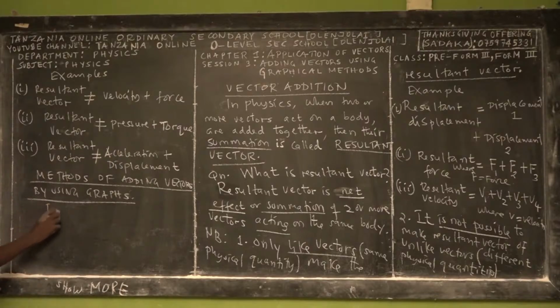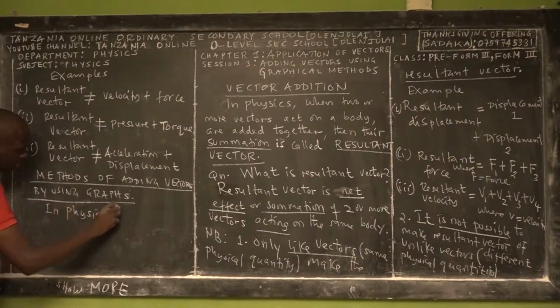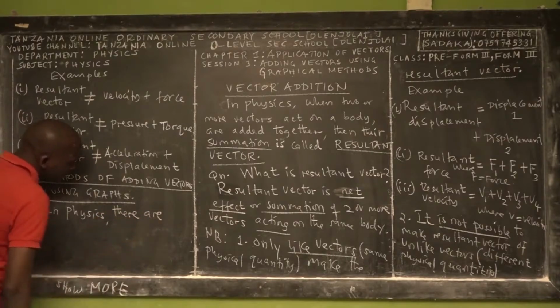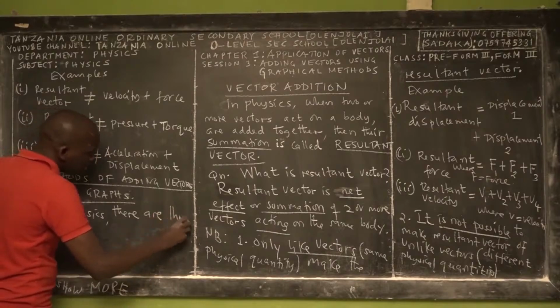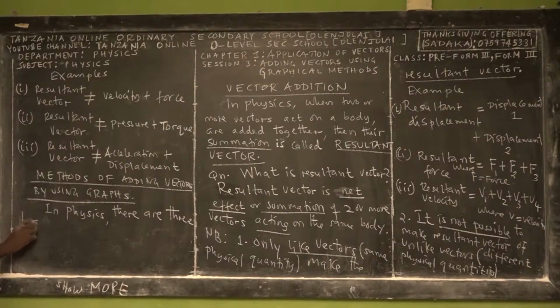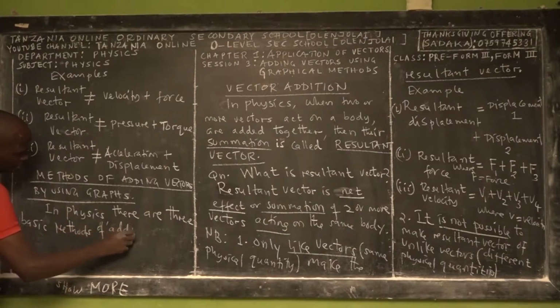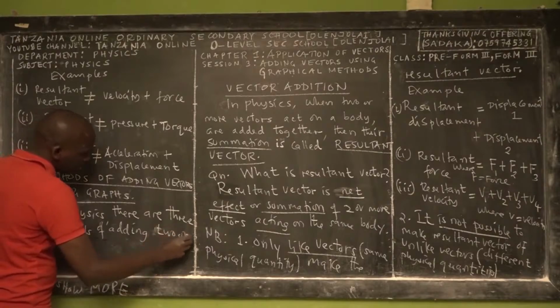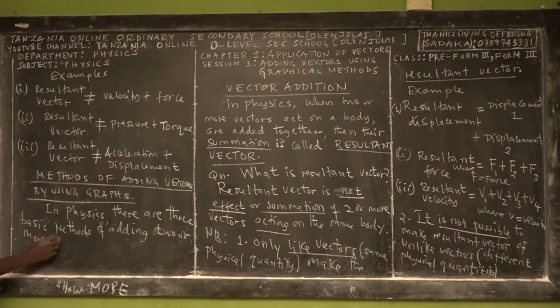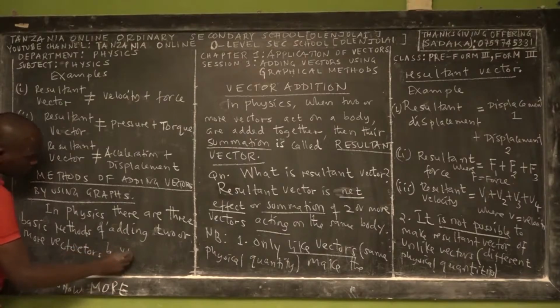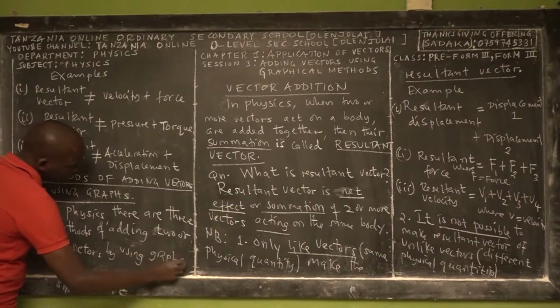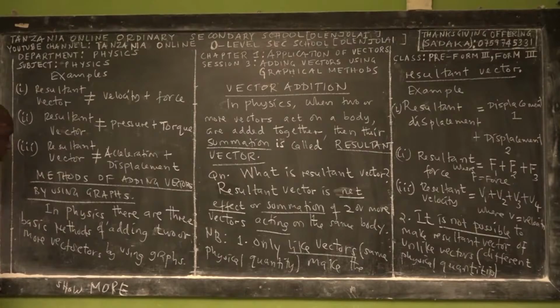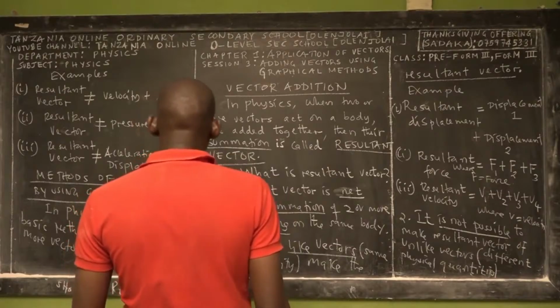So in physics, there are three basic methods of adding two or more vectors by using graphs.